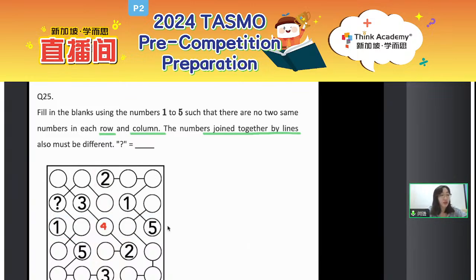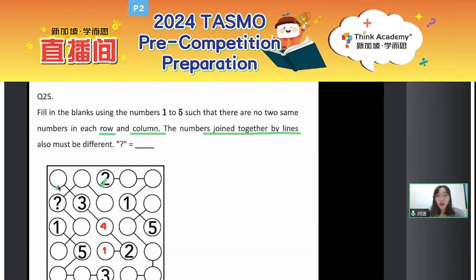So following this, if the middle one is 4, then you can just pay attention to the line here. Okay, and we can confirm this one must be 1, right? Because you already have 5, you already have 2, you already have 4, you already have 3. So what is the only missing number? That is 1. Okay. So for this, actually, we can finish the last part.